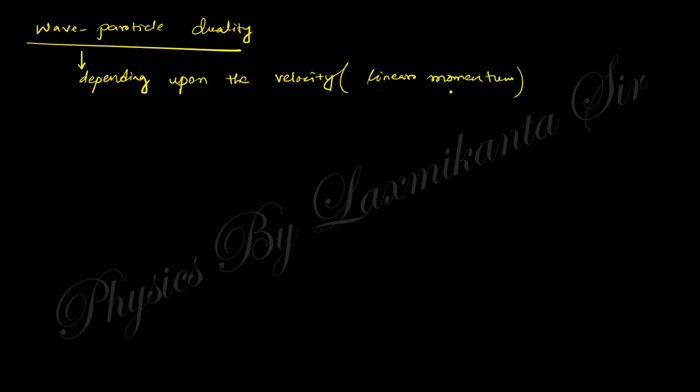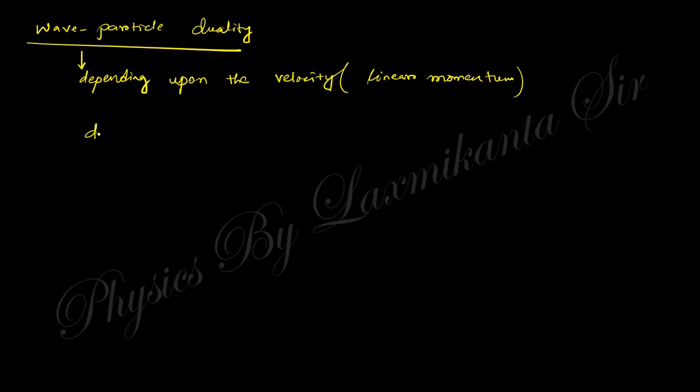Any body has two natures, wave nature and particle nature, depending upon the velocity, or more accurately the linear momentum.